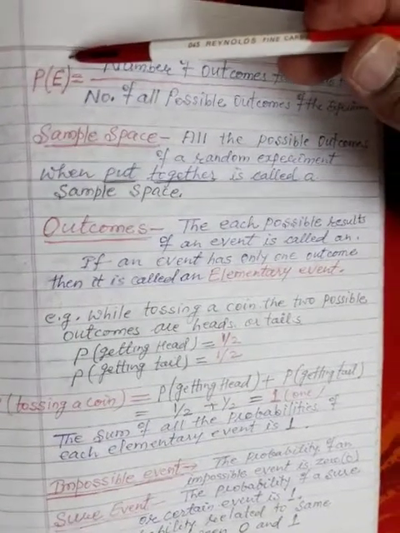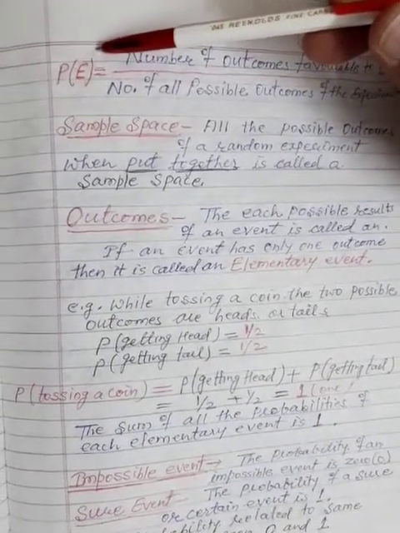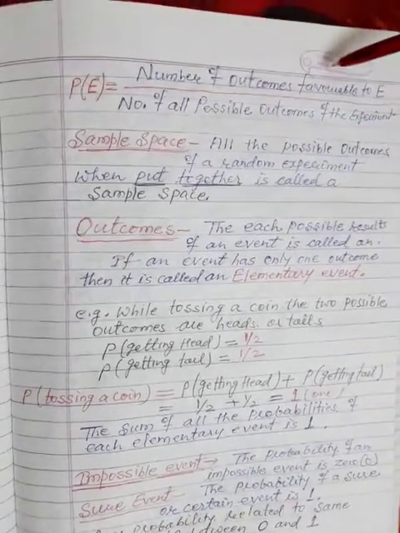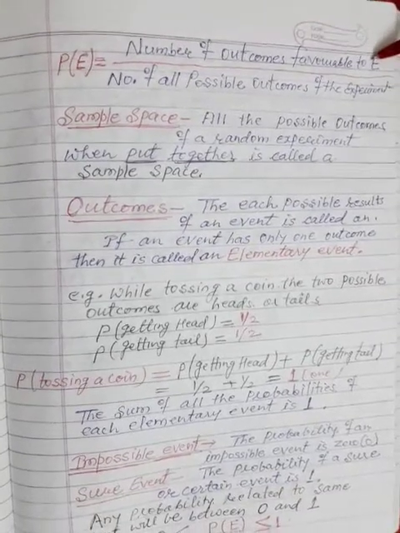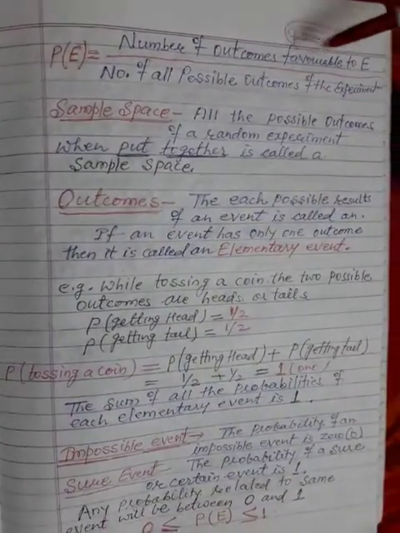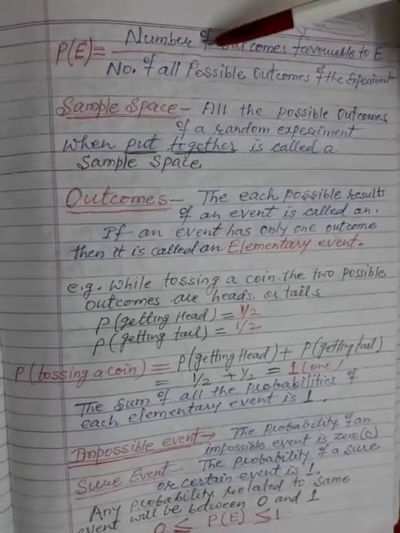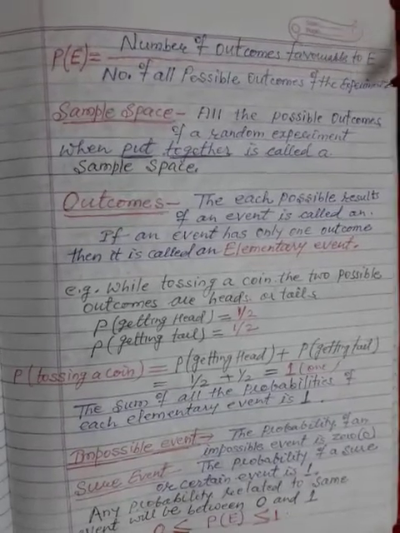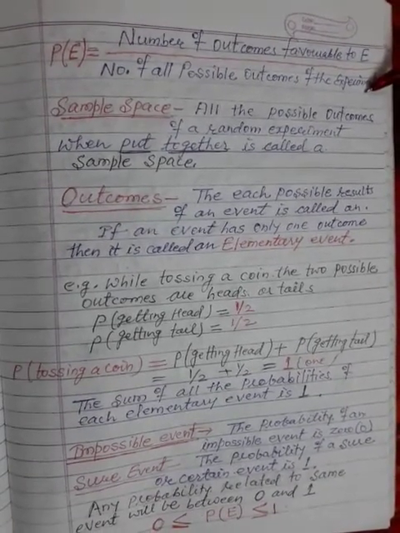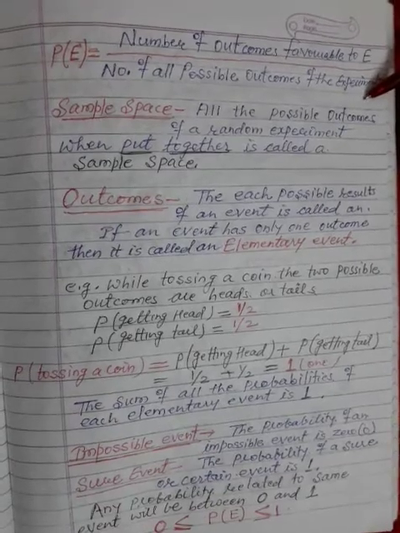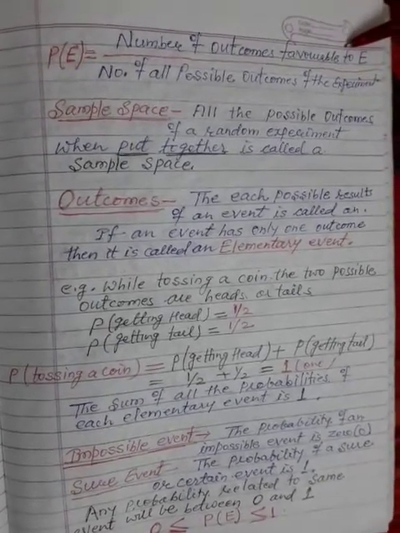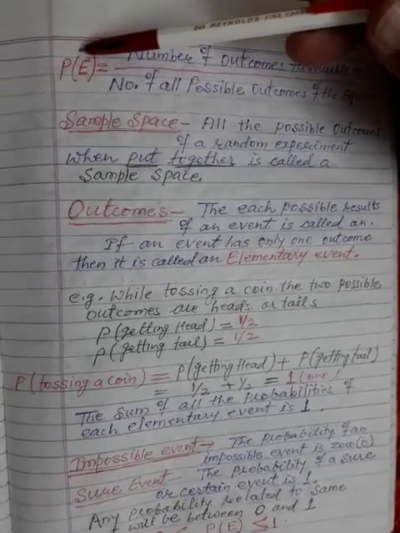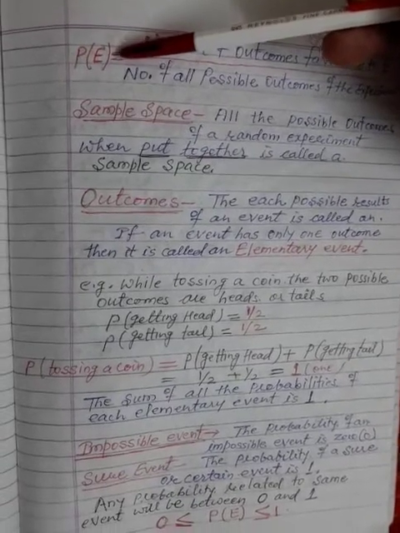Probability of an event is equal to the number of outcomes favorable to an event, where E stands for event, divided by the number of all possible outcomes of the experiment. The total outcomes in the experiment is in the denominator, and what you require should be in the numerator. Capital P we will use here for the probability, and E stands for event.